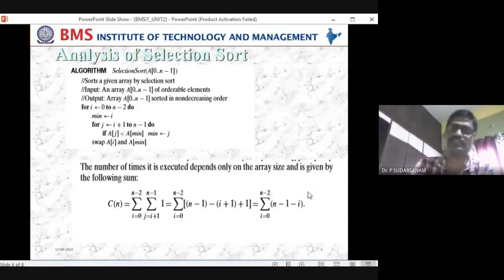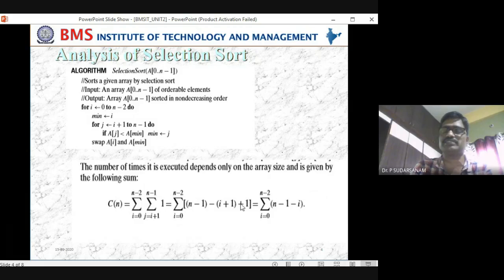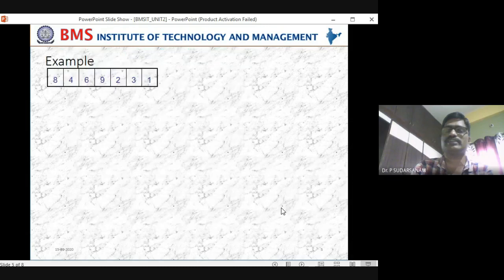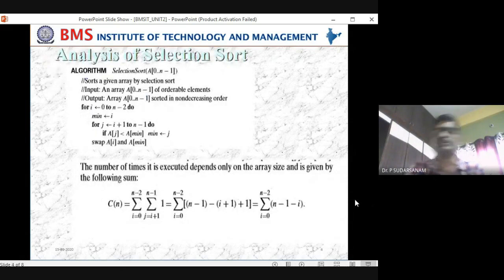Up to here you write it, that is nothing but belongs to n square, because this equation we have already solved in the first unit itself. So you know how to solve it. In the examination they will not expect you to solve the entire remaining thing. Just remember that once you write these equations, you can directly write that it belongs to n square. I'll tell you at the end of this class how to write it. Now see here, n minus 2 into n minus 1. Leave the rest, n square will be there.